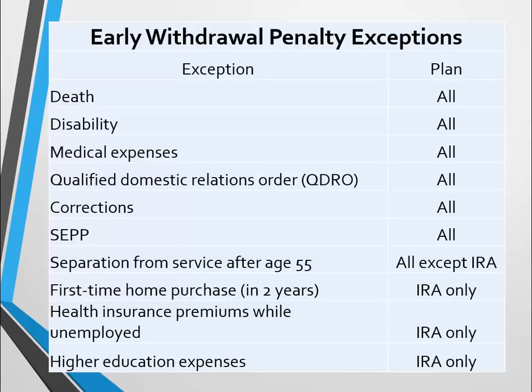Early withdrawal penalty. Now, the penalty is 10%, and a qualified domestic relations order will allow you to escape that. That's going to be something you would see in divorce proceedings. That means that the person who receives that amount isn't penalized for the early withdrawal. They're going their separate ways. They're taking that money. They're going to start their own account somewhere else.